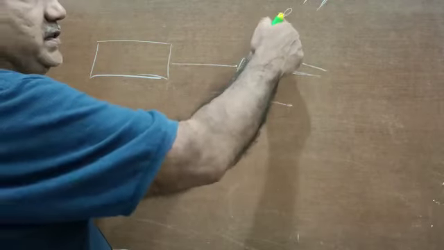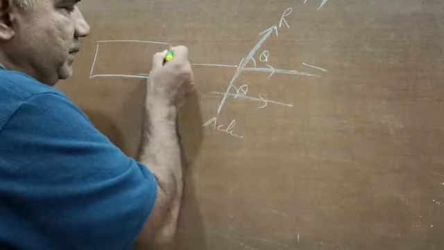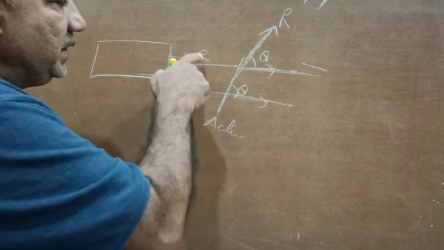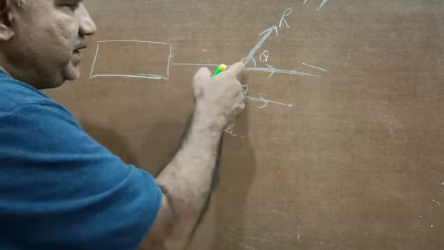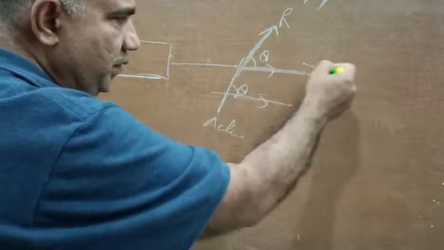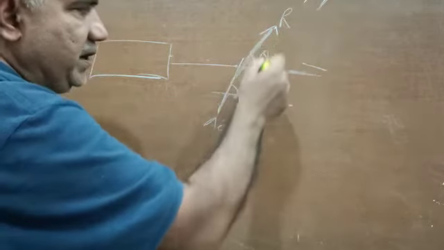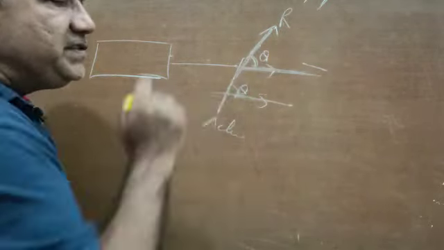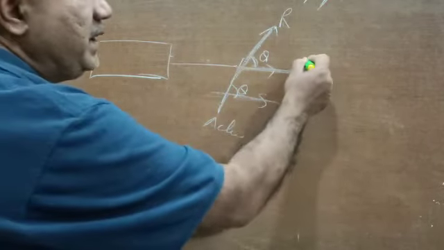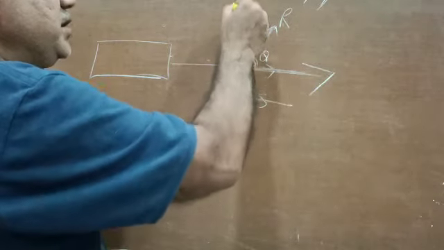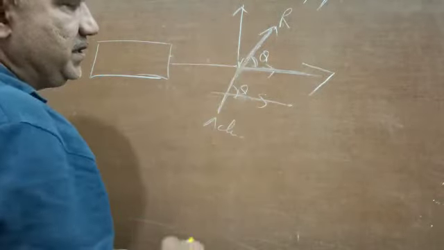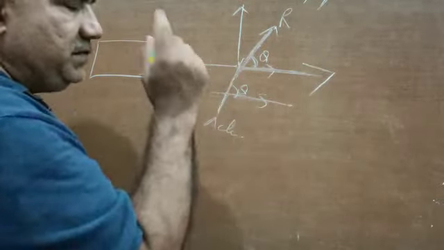If R were applied horizontally, the whole R would be utilized in pulling the cart. But say the force is applied obliquely, and the angle of inclination of the force with the horizontal is theta. Then the whole of R will not be utilized in producing forward motion. Some component will be used for that, and another component will try to make the movement in the upward direction, though it is not going to move upward, that we will see.